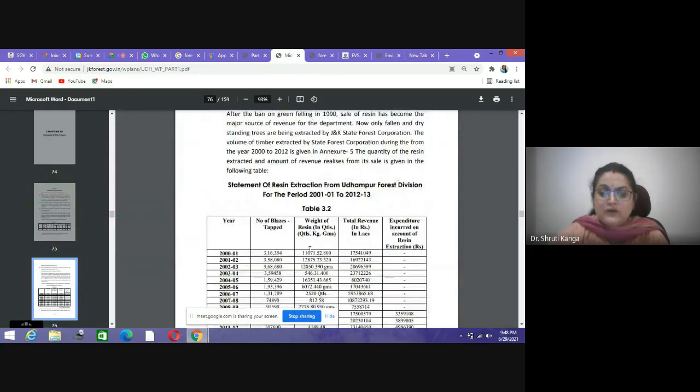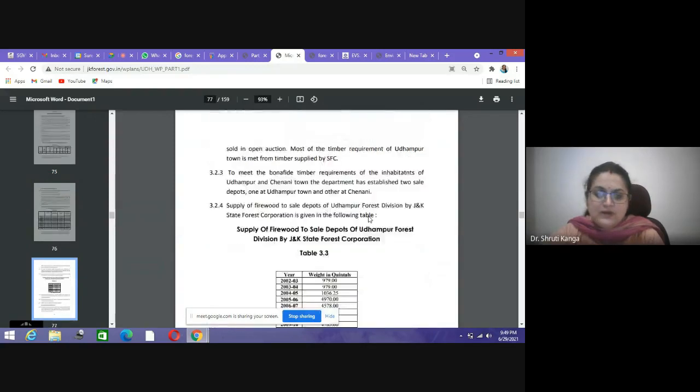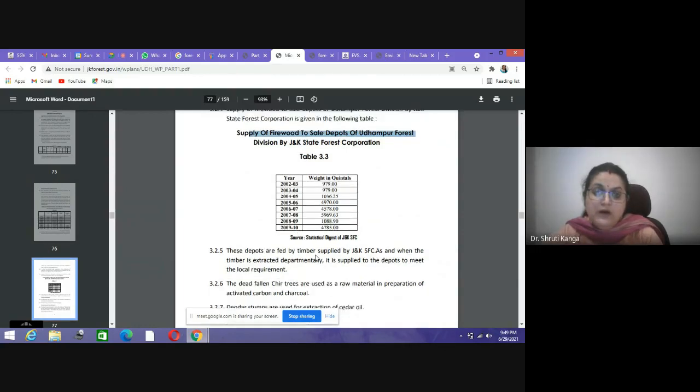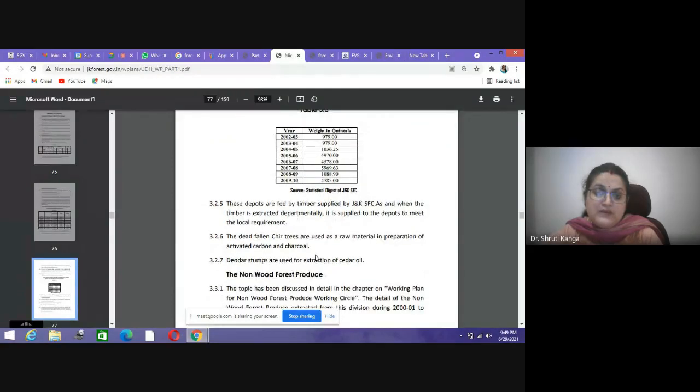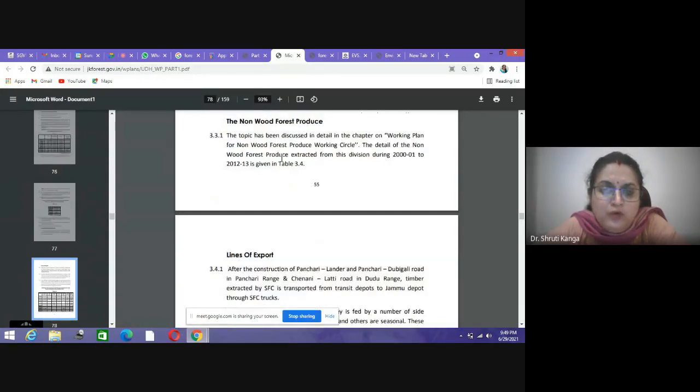You can see what is the quantity and what is their total revenue through which we are getting. Okay, so this information is there. And then we have the supply of different woods by the forest divisions. Okay, so in 2002 to 2010, this much quintals of wood has been supplied from these forest divisions to different forest depots of JNK.